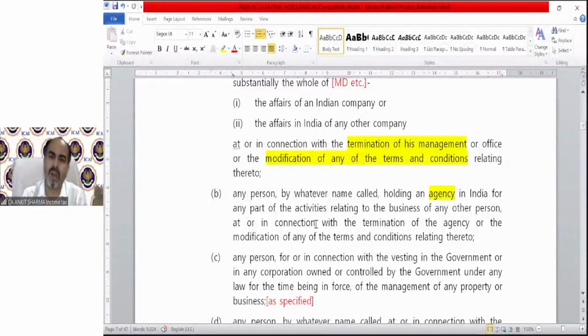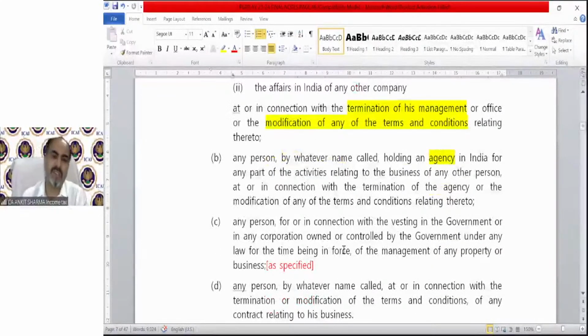They are talking about the modification and termination regarding the agreement with an agency, with a person who is managing the company, etc. In the same way, any person in connection with vesting in the government or any corporation owned or controlled by the government, under any law for the time being in force, of the management of any property or business.